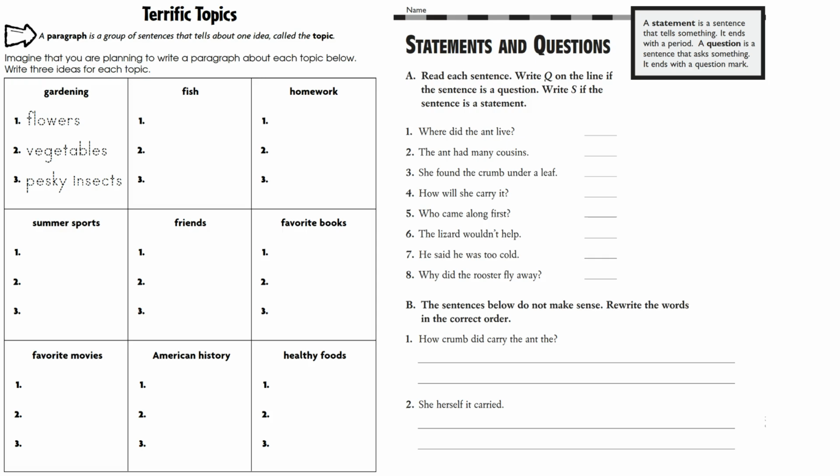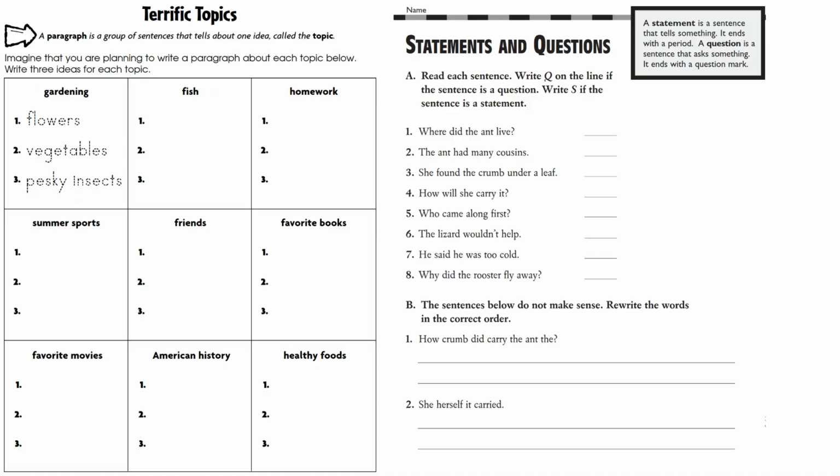Now you will do the same thing for topics like fish, homework, friends, favorite books, American history, and healthy foods. Do not write full paragraphs yet. Just think of 3 smaller ideas that could belong under each topic.